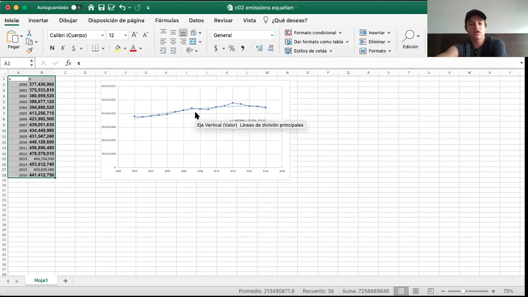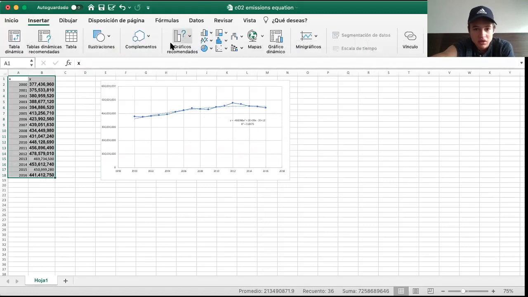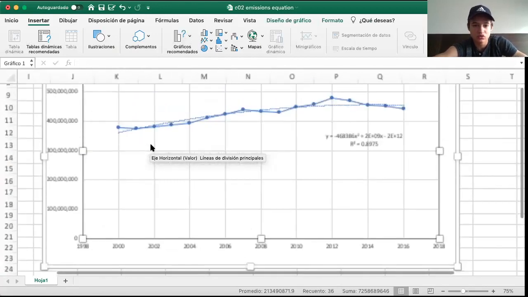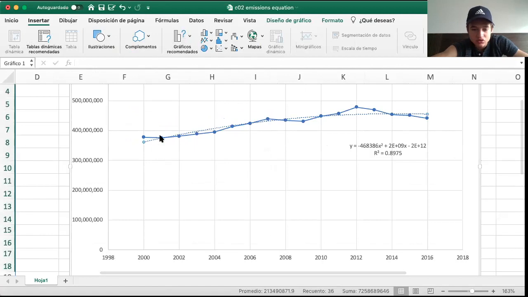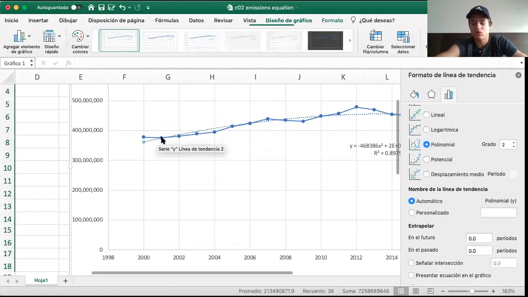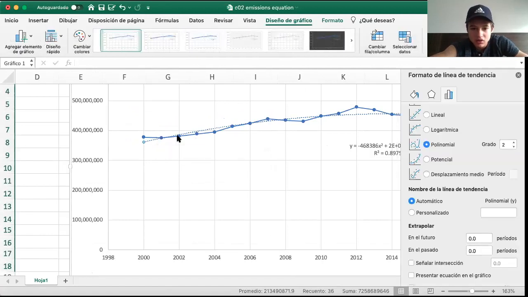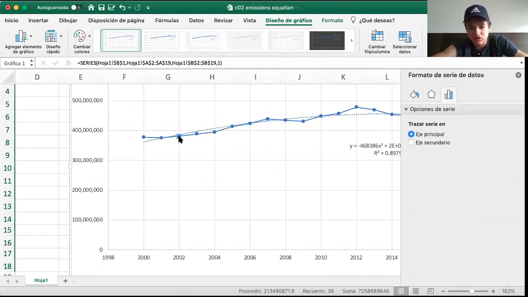And to show a graph and an equation, what you need to do is go to insert, recommended graphics, and we chose this one, which is the one that showed the dots in the line. When you have this, you double click on whichever dot you want. I chose this one.